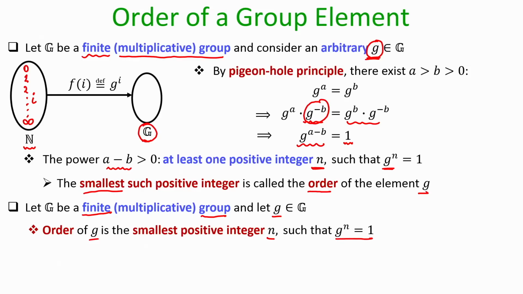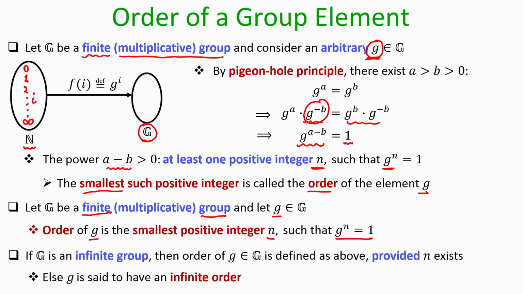The above definition for the order is with respect to a finite group, because if the group is infinite and you take an arbitrary group element, it may not be the case that you can easily find such an n, or at the first place we do not know whether such an n exists or not if my group is infinite.